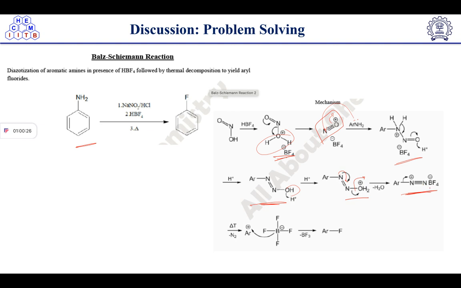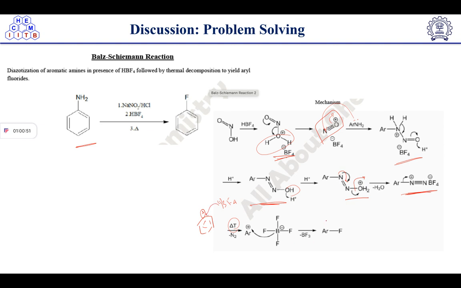diazonium salt, right? After getting this diazonium salt, further heating will take place, and on heating N2 elimination will take place. So N2 will get eliminated, and we will get only the aromatic ring with positive charge. Then this ring will get attacked by BF4 anion.